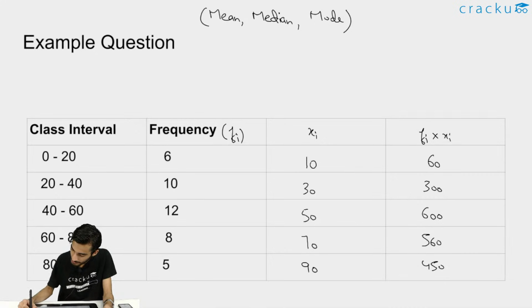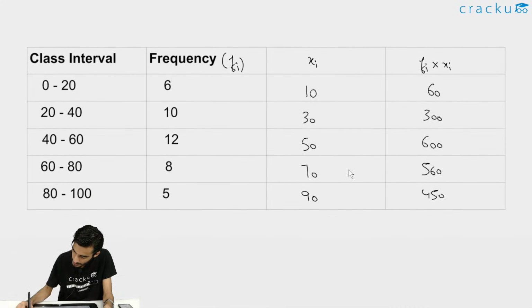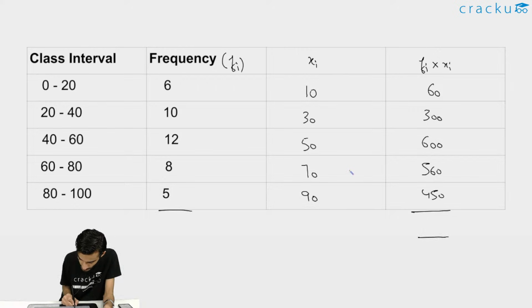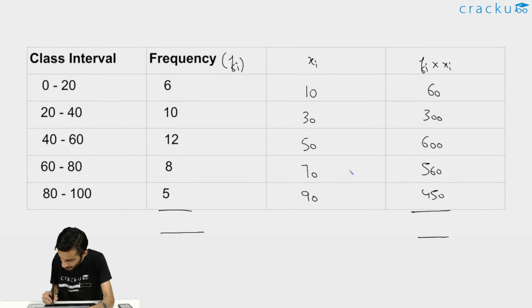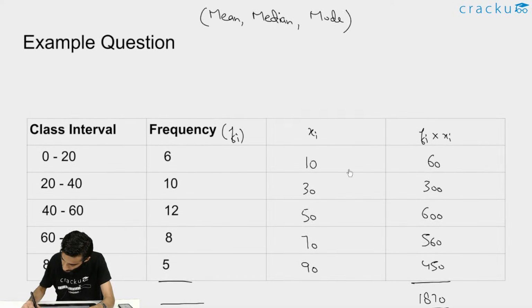Now to calculate the mean, we can find the summation of fi and the summation of fi xi, and we can just divide. Adding these values, 6 plus 10 is 16, 16 plus 12 is 28, and so on. Adding the fi xi values gives 1870, if I am not wrong. Let me check with the help of a calculator. Yes.